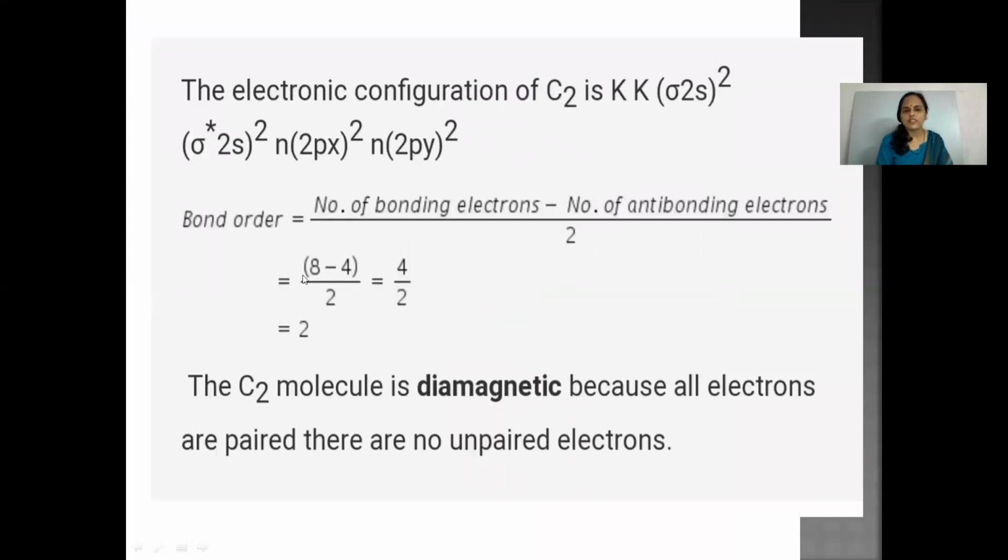Its bond order is calculated by the formula half into number of electrons in bonding molecular orbitals minus number of electrons in anti-bonding molecular orbitals. The bond order comes out to be 2. Thus C2 molecule is diamagnetic as all electrons are paired and there are no unpaired electrons.